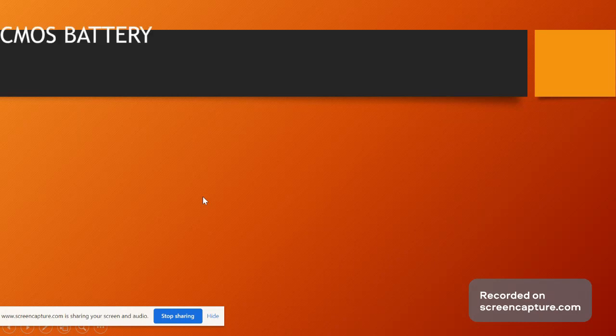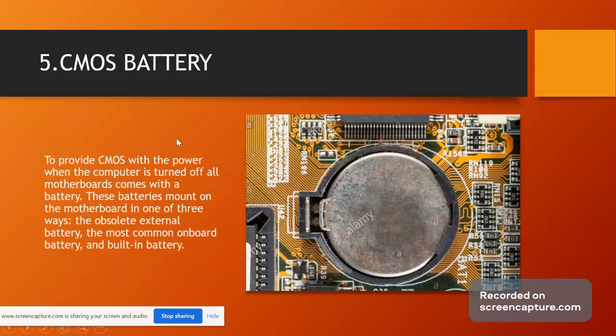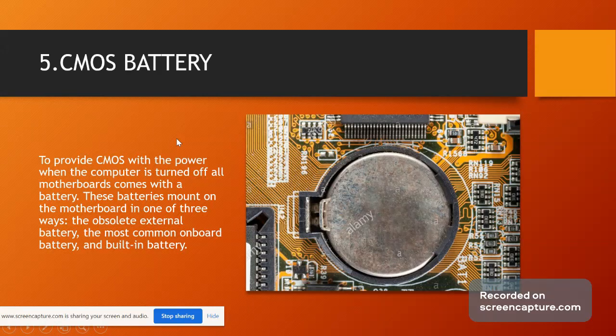Proceeding ahead. Now, what is the CMOS battery? So, here is the main concept. When we switch off our computer, some of the components have to keep working, like date and time. So, whenever we switch on our computer, the date and time are fixed. They do not change. We do not have to reset the time and settings. So basically the CMOS battery keeps the BIOS settings, such as date and time.